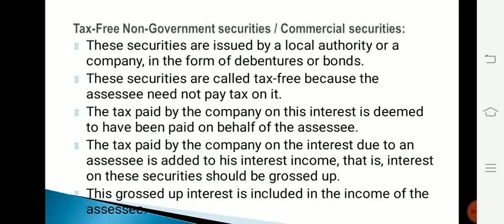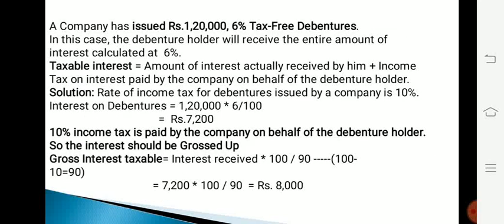The tax paid by the company on the interest due to an assessee is added to his interest income, that is, interest on these securities should be grossed up. This grossed up interest is included in the income of the assessee. Example, a company has issued rupees 1,12,000.